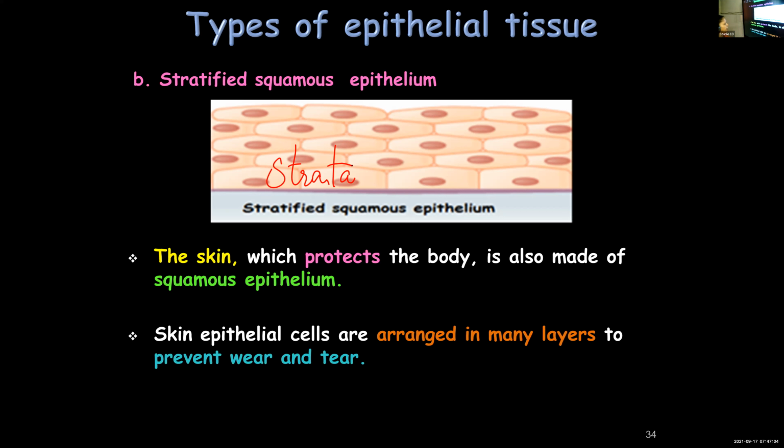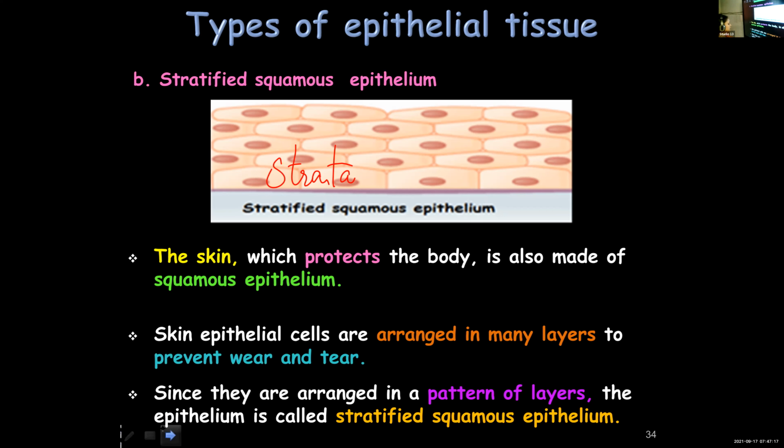It will protect the body. Skin is an example for stratified squamous epithelium. Since they are arranged in several layers, this epithelium is known as stratified squamous epithelium.